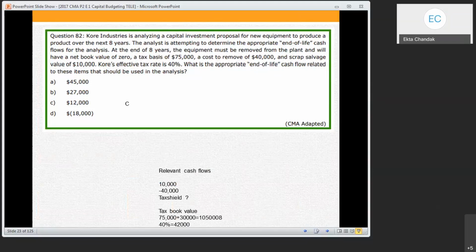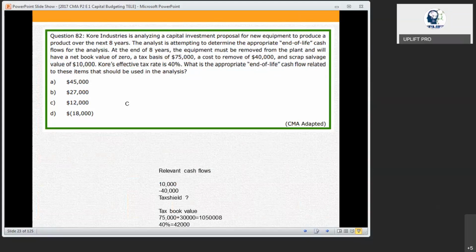So 42,000 is the tax shield, right? So what is the cash inflow? 10,000, the scrap. What is the cash outflow? 40,000. And the tax shield is 42,000.